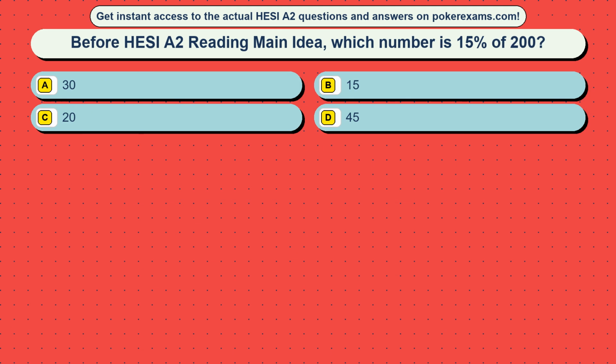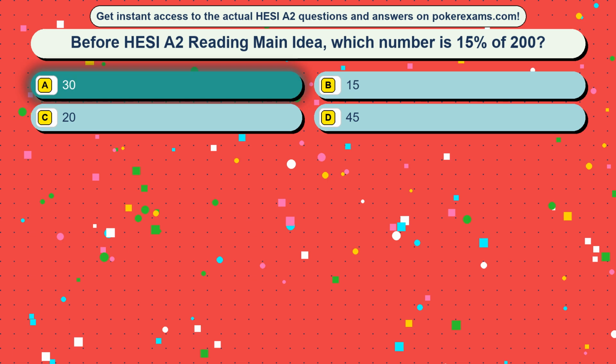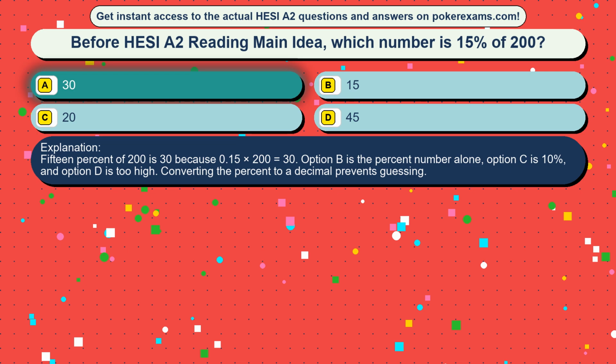Question 5. Before HESI A2 reading main idea, which number is 15% of 200? Option A, 30. Option B, 15. Option C, 20. Option D, 45. The correct answer is option A, 30. 15% of 200 is 30 because 0.15 × 200 equals 30. Option B is the percent number alone, option C is 10%, and option D is too high. Converting the percent to a decimal prevents guessing.